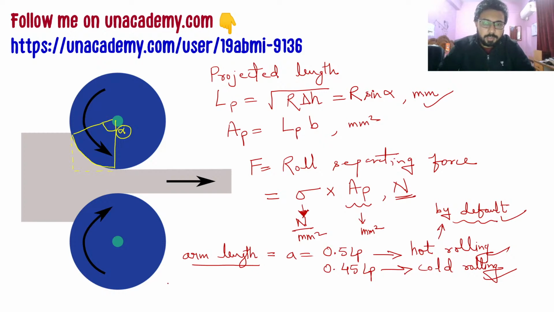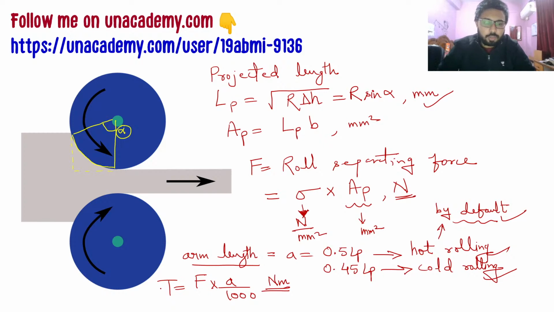And this arm length, when multiplied by the force, will give you the torque. Divide this by 1000 so that you can get your torque in Newton meter, because LP will be in mm, so your A will also be in mm, and if you are doing the calculation like that, then just divide it by 1000.